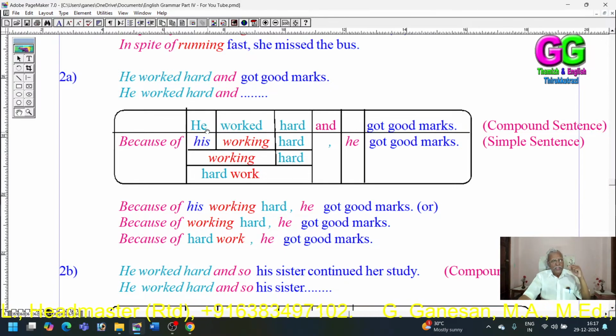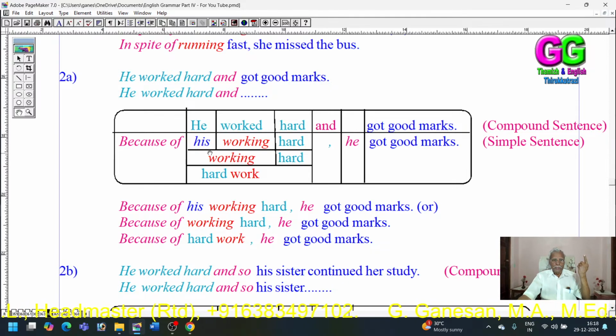As we reduce the first clause into a phrase, we should place the same subject after the comma. It is where we have removed the compound conjunction. In that place, the subject of the first clause should be placed.